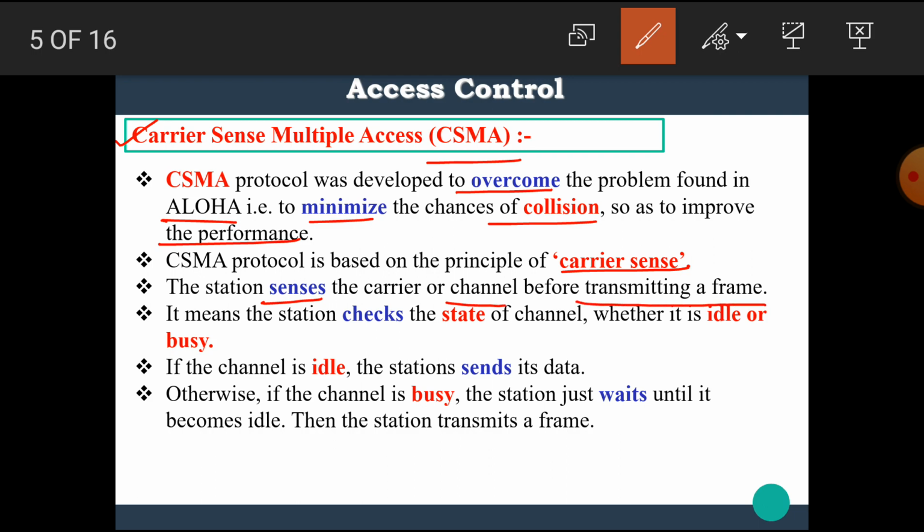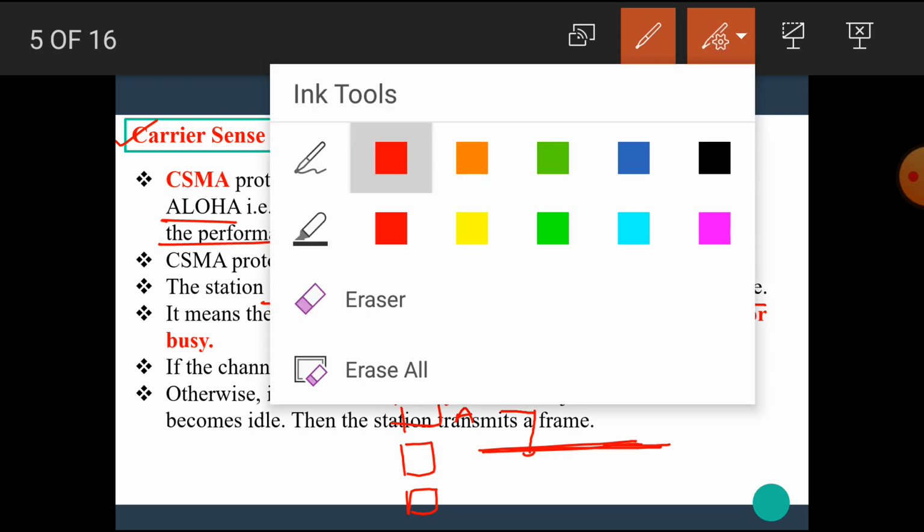That means in CSMA protocol, the various stations transmit their data on a channel. If station A wants to transmit data on the channel, then first station A senses the channel or senses the carrier.